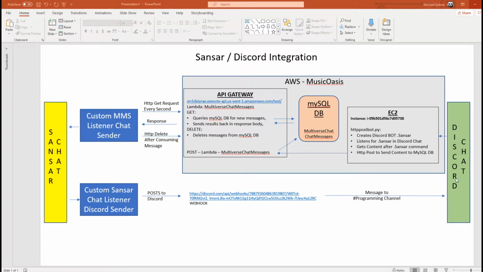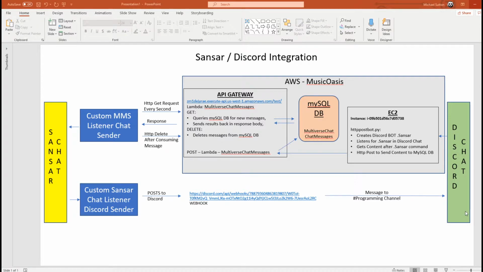So the data gets over there. It's in chat. So I said, hello, person in Discord, and that'll show up in the programming channel over in Discord. It also identifies who the person sending it is, and what shows up over here is a person's name with a colon and then the message.